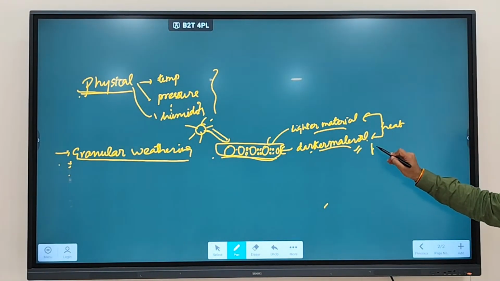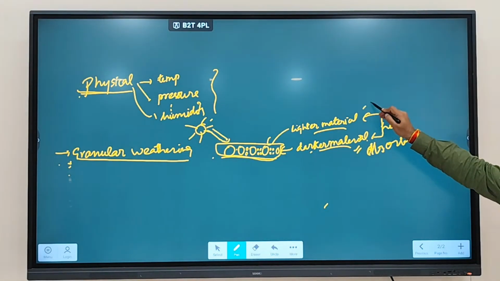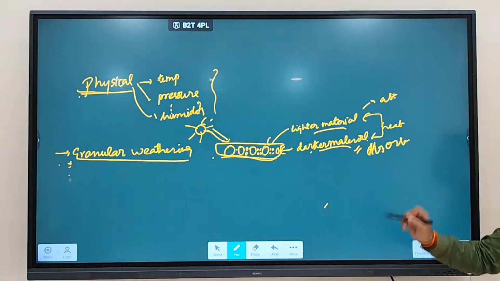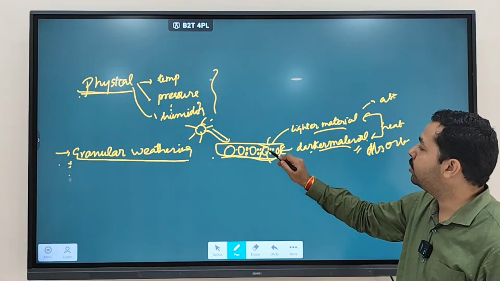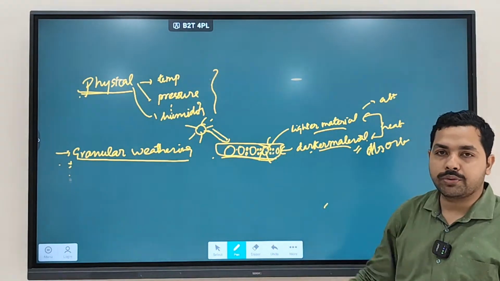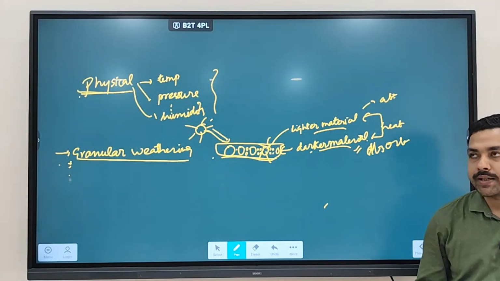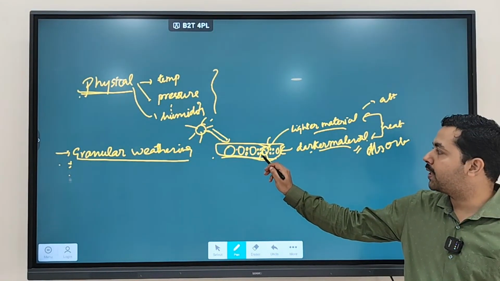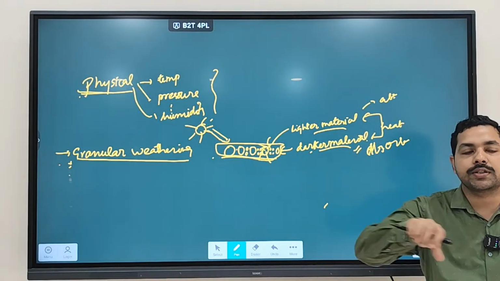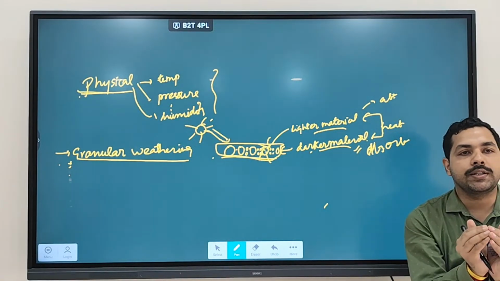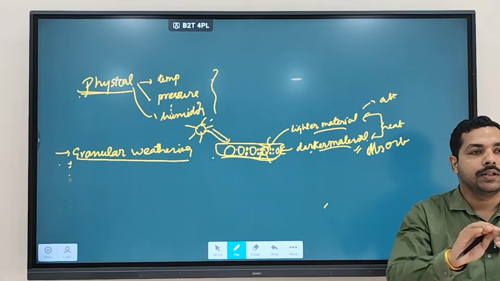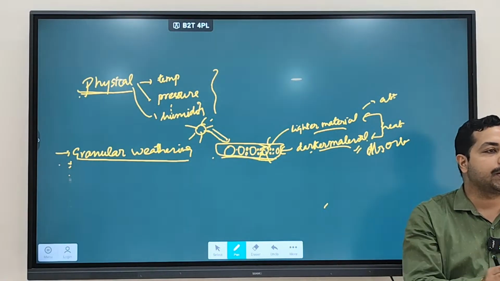So we discussed darker material will absorb more heat while the lighter material will absorb less heat. So that's why darker material is going to expand more and lighter material is not going to expand much. Clear? So as a result, darker material will put pressure on lighter material, because it is trying to expand, but lighter material is there in the path.